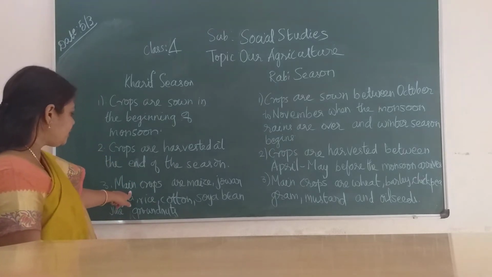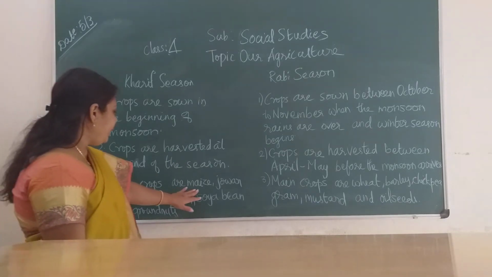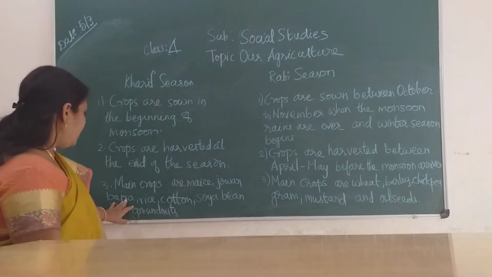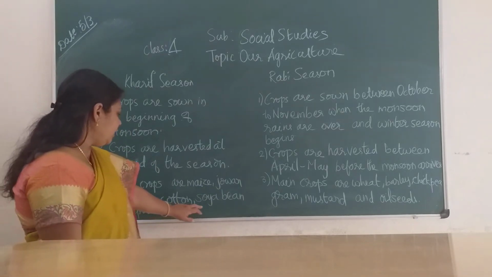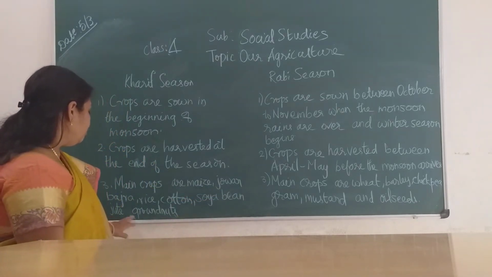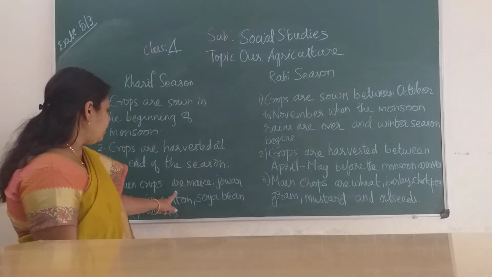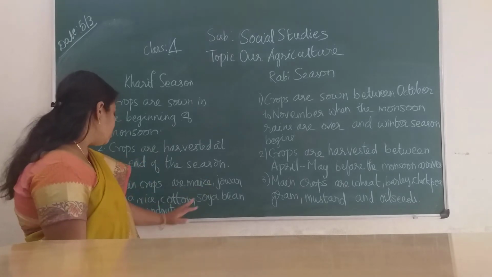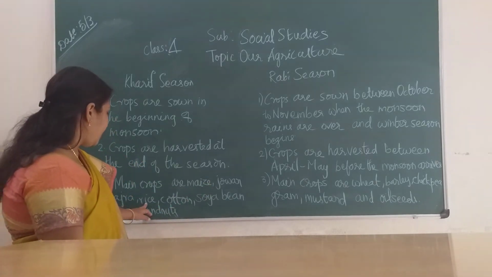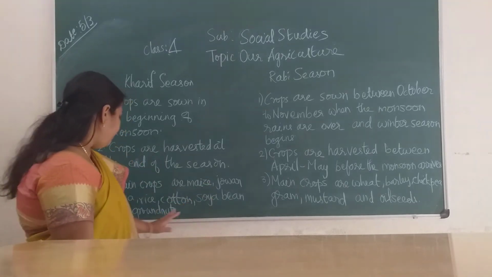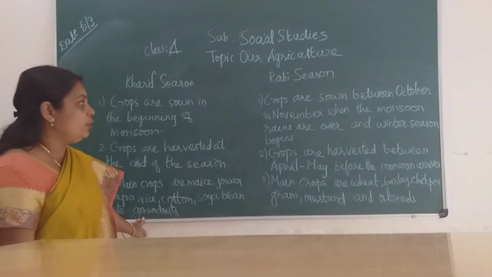The crops grown over there are maize, jowar, bajra, rice, cotton, soya bean, jute and groundnuts. Once again I repeat, the main crops are maize, jowar, bajra, rice, cotton, soya bean, jute, groundnuts.